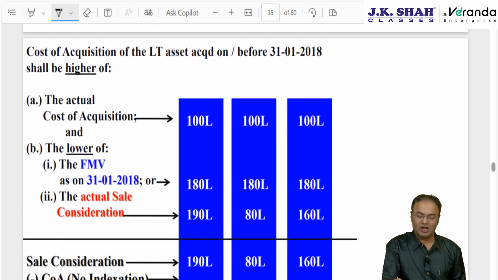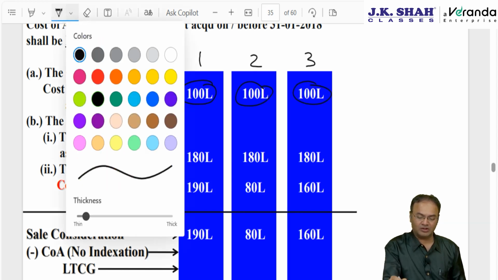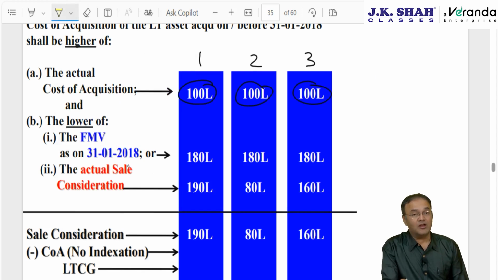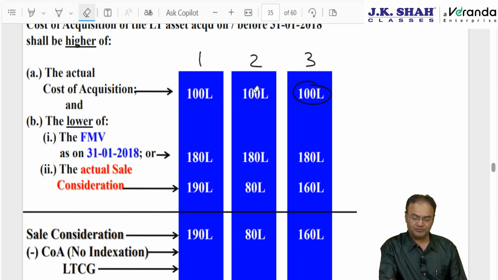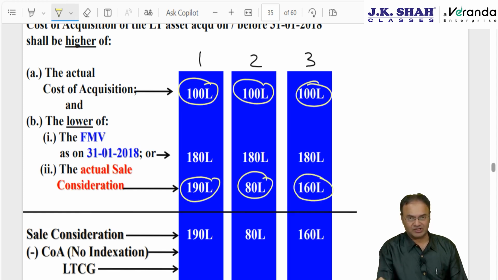For example, example number 1, 2 and 3. Suppose the cost of acquisition is 100 lakhs, 100, 100, 100 in all three examples. Fair market value on 31st January 18 is before that, sale consideration. Sale consideration is 190, 190, 190, 80 and 160.